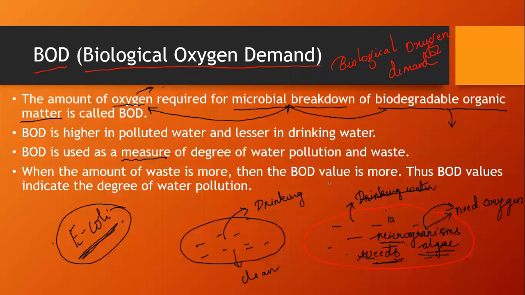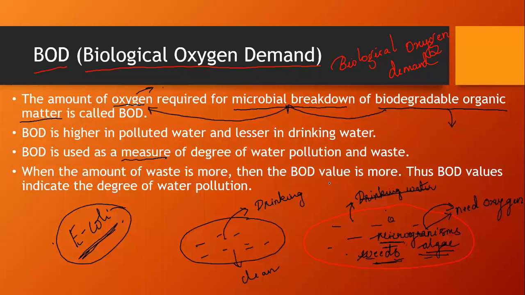Biodegradable means which can be broken down or degraded by microorganisms. BOD is higher in polluted water and lesser in drinking water.